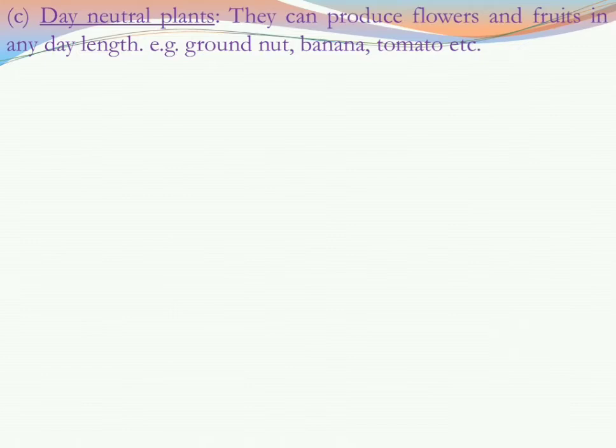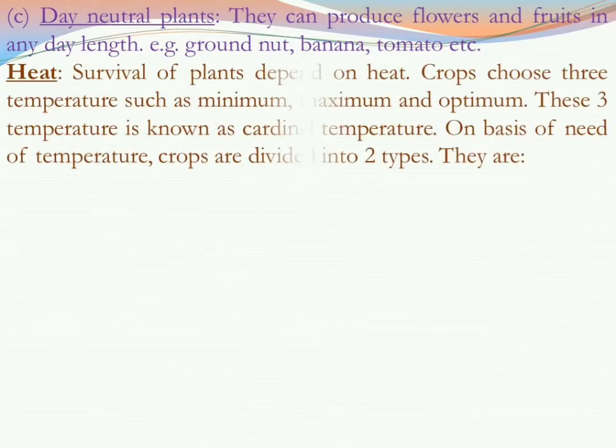Then the second influence of weather is heat. We know plants can survive on heat. Crops can be divided into three groups by how much temperature they can survive, that is maximum, minimum, optimum. So these three temperatures are known as cardinal temperature.